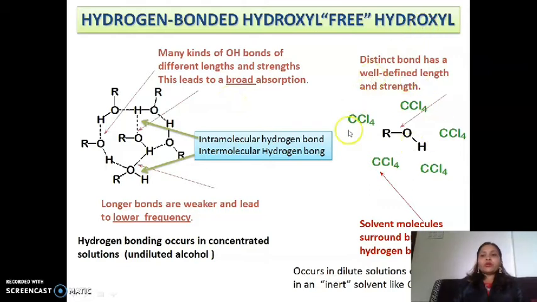Now another example, ROH in a very dilute solution. In this dilute solution of CCl4, a free OH group is present, so a distinct band with a well defined length and strength is available. The solvent surrounds the OH, and so there is no hydrogen bonding. So in this case we can find the sharp peak.